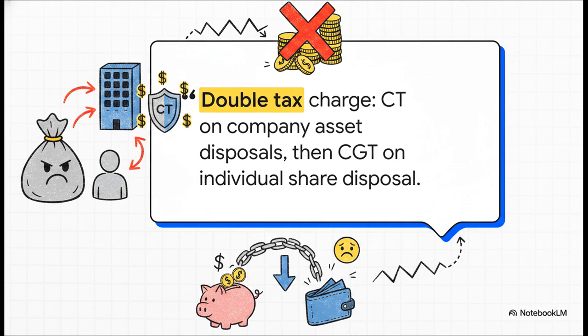I want you to literally burn this phrase into your memory. Disincorporation creates a double tax charge. This is the gravest, most expensive warning you can give a client in this scenario. Think about it. First, corporation tax arises inside the company because it's deemed to have disposed of all its assets at open market value. The company gets taxed. Then, capital gains tax hits the individual because they are deemed to have disposed of their shares in the company. The deemed proceeds they receive for those shares equal the open market value of the net assets they just got back minus the corporation tax the company just had to suffer. It's a brutal double hit.